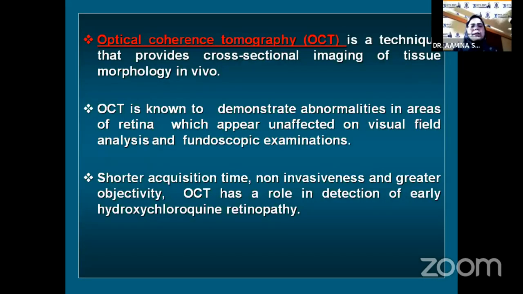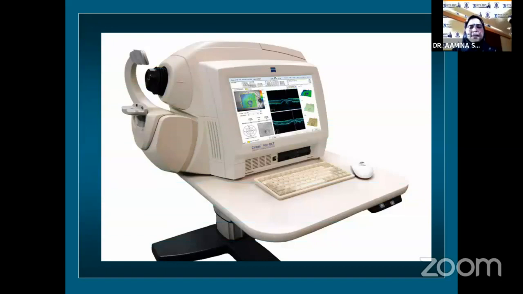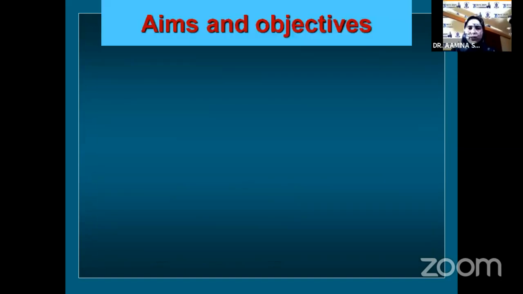Optical coherence tomography is a technique that provides cross-sectional imaging of tissue morphology in vivo. OCT is known to demonstrate abnormalities in areas of retina which appear unaffected on visual field analysis and fundoscopic examinations. And because of its shorter acquisition time, non-invasiveness, and greater objectivity, OCT has a role in detection of early hydroxychloroquine retinopathy. This was the Carl Zeiss Cirrus HD OCT that we used in our study.